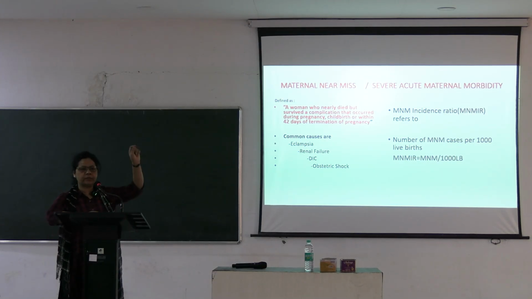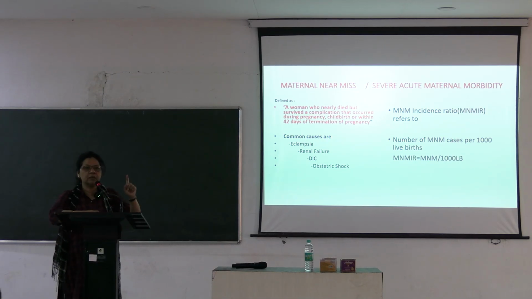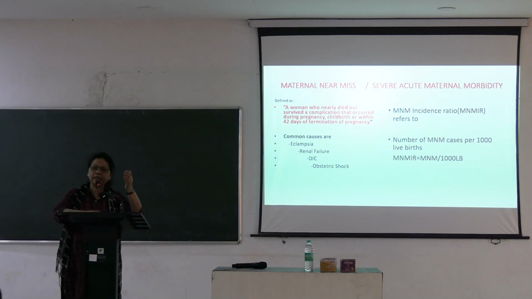Maternal near miss, we say MNM. The common causes are eclampsia, renal failure, DIC, obstetric shock. The maternal near miss incidence ratio refers to the number of maternal near miss cases per 1,000 live births. 1,000 babies have been delivered and we get, say, one mother who survived this critical condition, and she will give you her story so that we can rescue some other mothers also.